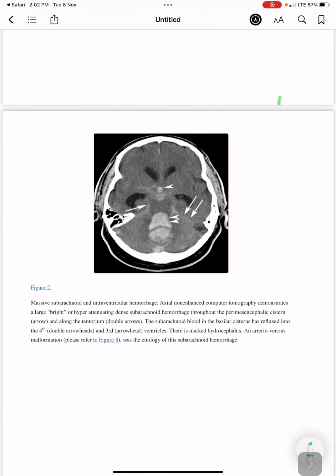massive subarachnoid and intraventricular hemorrhage. So axial non-enhanced CT demonstrates a large bright or hyper-attenuating dense subarachnoid hemorrhage throughout the perimesencephalic cistern and along the tentorium. So along the tentorium, these are the double arrows.